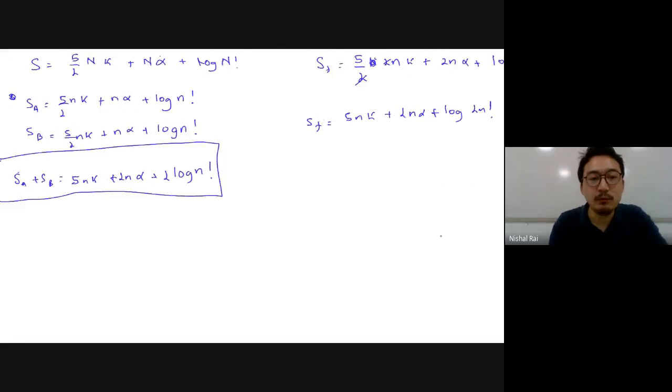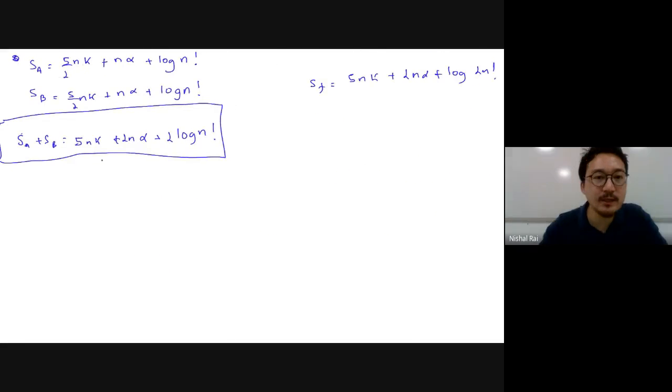Now, if you want to check the change in entropy, this is after and this is before. You just subtract these two. This is S initial. S final minus S initial will be how much?